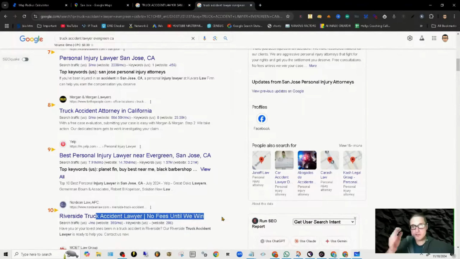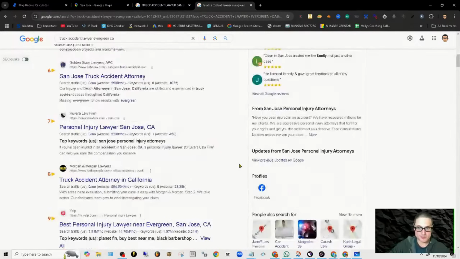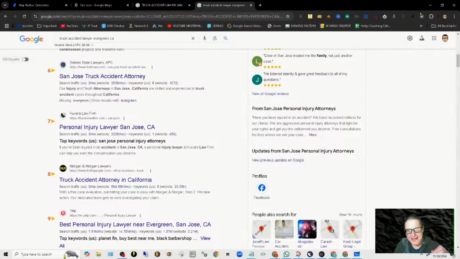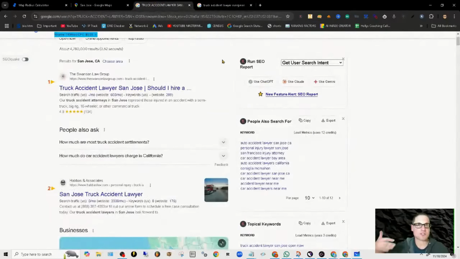Point this out. In our San Jose page, we talk about Evergreen, California. And if we have an authoritative enough page, we will be able to target both. I do see a mixed result here. I am seeing some pages that are heavily optimized for Evergreen, California. So with that being said, I want to go outside of my 1, 2, 3, 4, and I want to showcase to you a strategy, a way to look and see. I'm seeing a mixed result. I think I know for a fact I could create a San Jose page and talk about Evergreen because Google's showing me 60% of the same result.